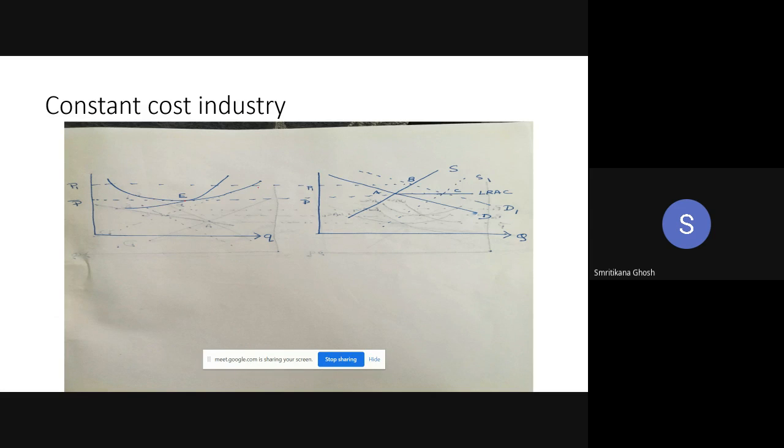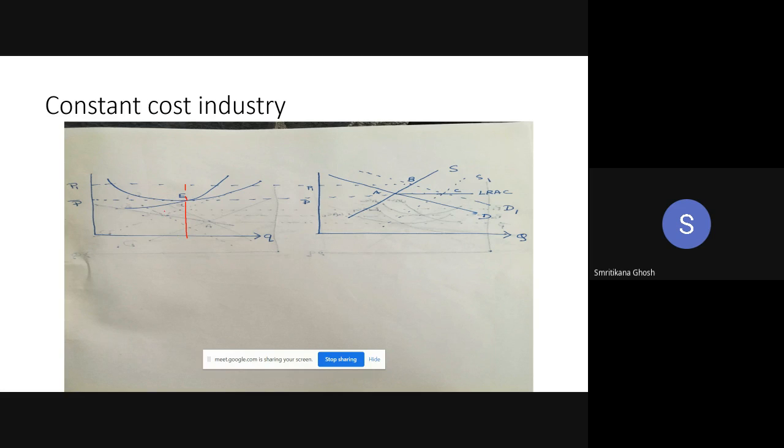Fine, so he is still producing at E. So E is produced by the existing firms. So this is his average cost. But what will be the average revenue? This is the average revenue. So which one is more? Average revenue is greater than average cost. Is it clear? Ma'am, can you please repeat? Yeah.